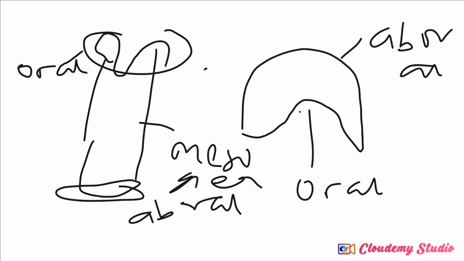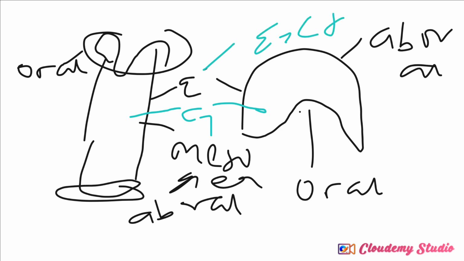And I said they have the epidermis, which I represent with E, and the gastrodermis, which I represent with G. Inside the epidermis we have extracellular digestion. Inside the gastrodermis we have intracellular digestion.